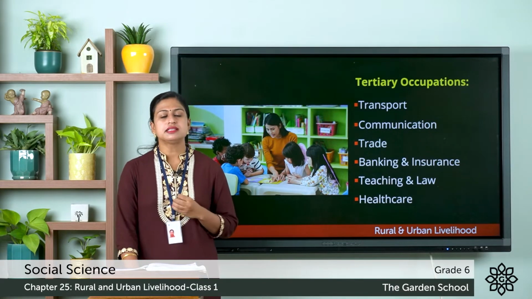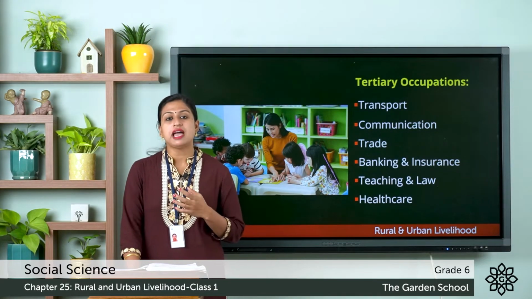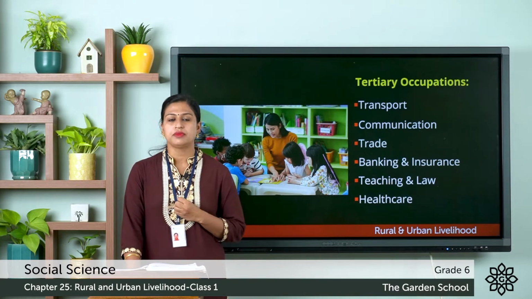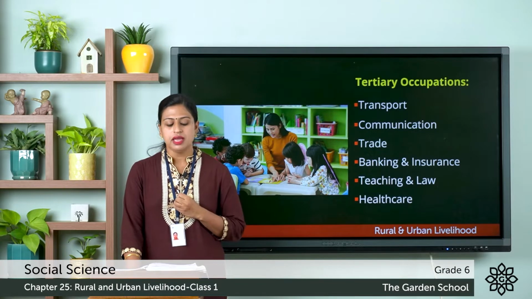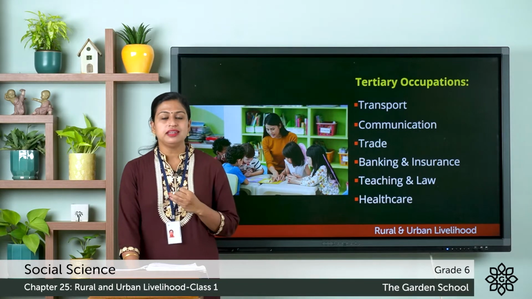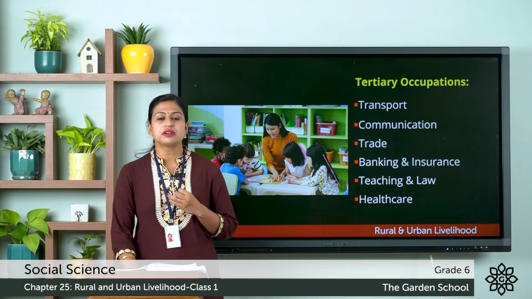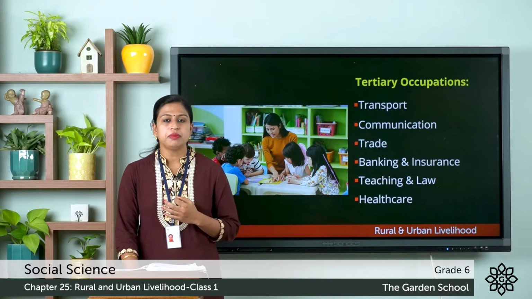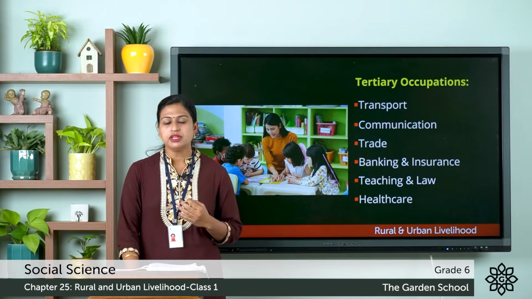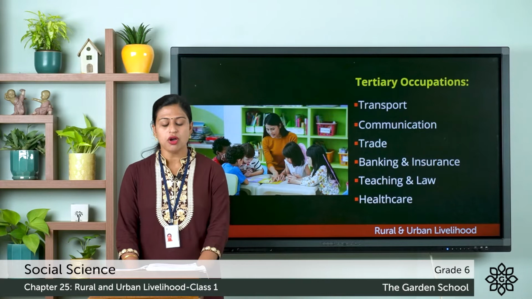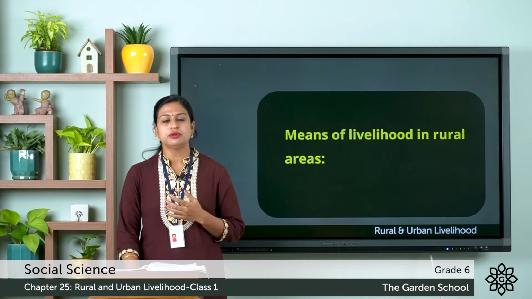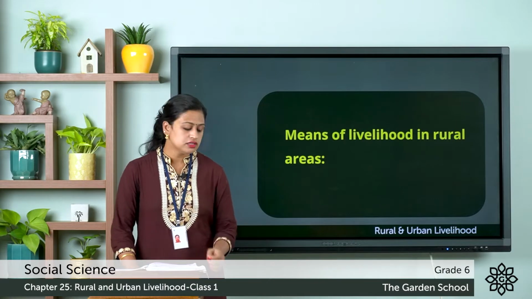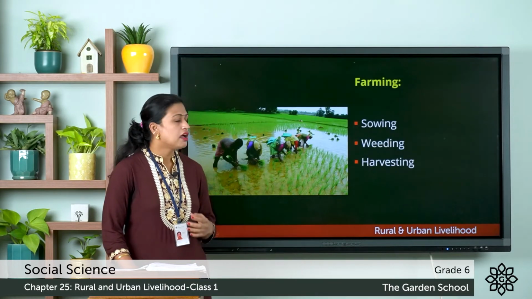Next, let's discuss some of the means of livelihood in rural areas. So you all know that rural area means the village area, and you all know that India is an agricultural country where most of the people live in villages and do the primary occupation. So let's discuss the means of livelihood in rural areas. So here the first one is farming.